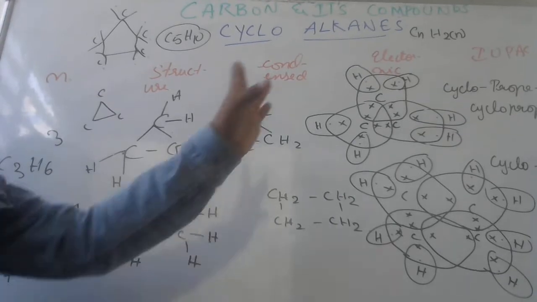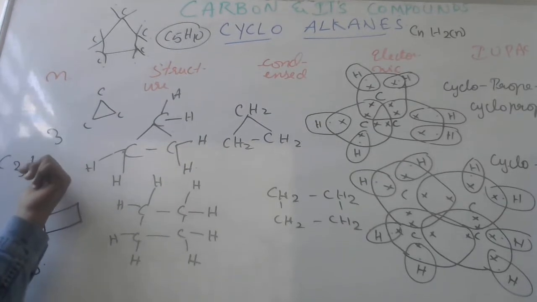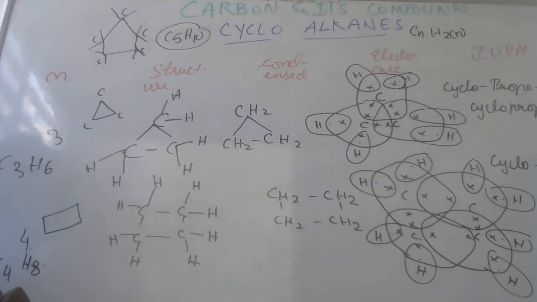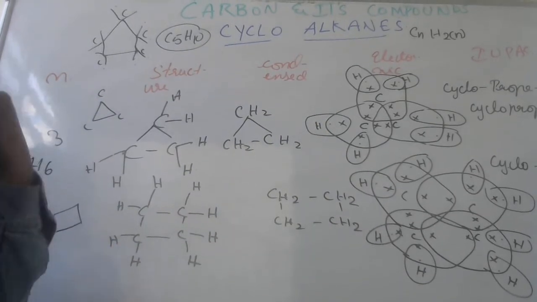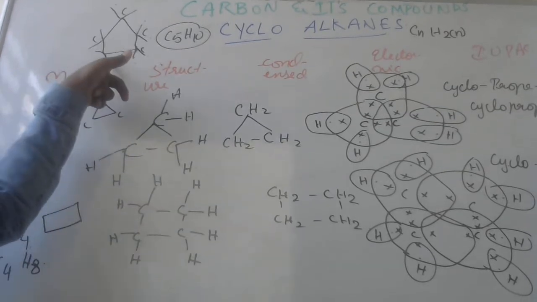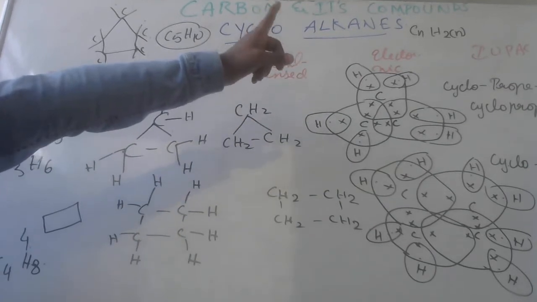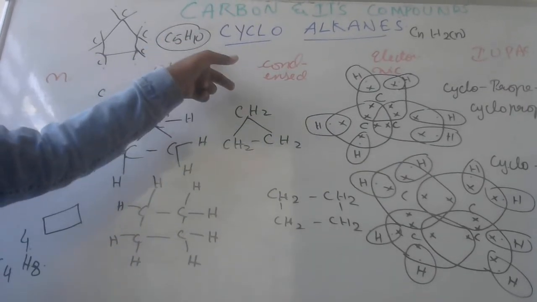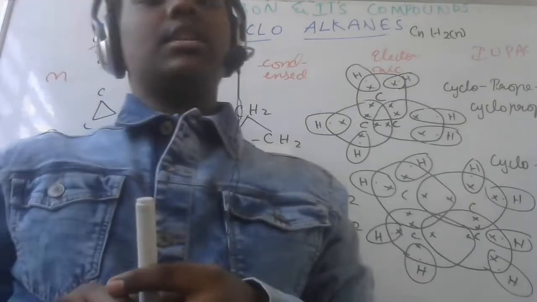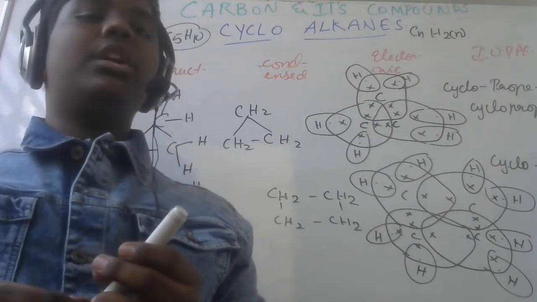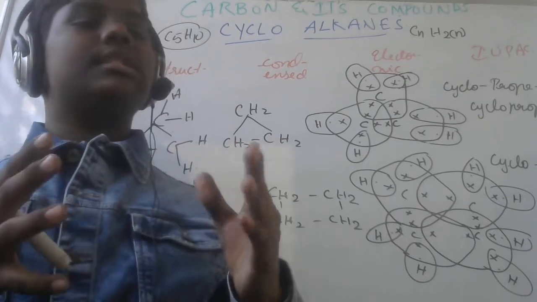Is the formula working out? If N is 3, then H is 2 times 3, 6. We are getting C3H6, right? And if C is 4, H is 2 times 4, that is 8. Now for cyclopentane, N is 5, so H is 2 times 5, 10. So the general formula of cycloalkanes is CnH2n.